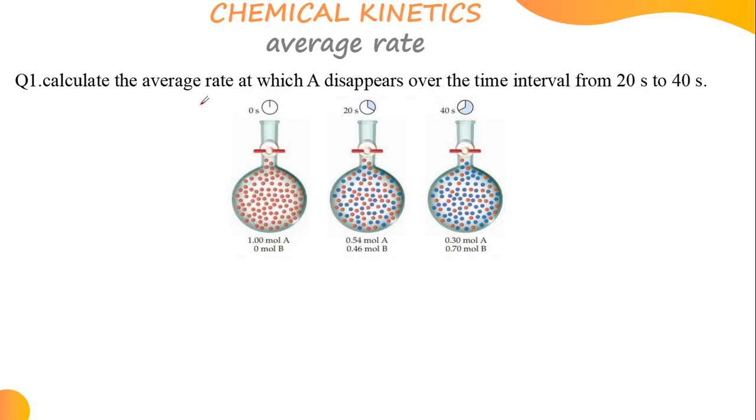Calculate the average rate at which A, which is the concentration A, disappears. Have you seen? A disappears over the time interval. They have 20 seconds to 40 seconds. How can we answer this one? We are focusing on 20 seconds to 40. That's a time interval. So between this, we need to obtain something.